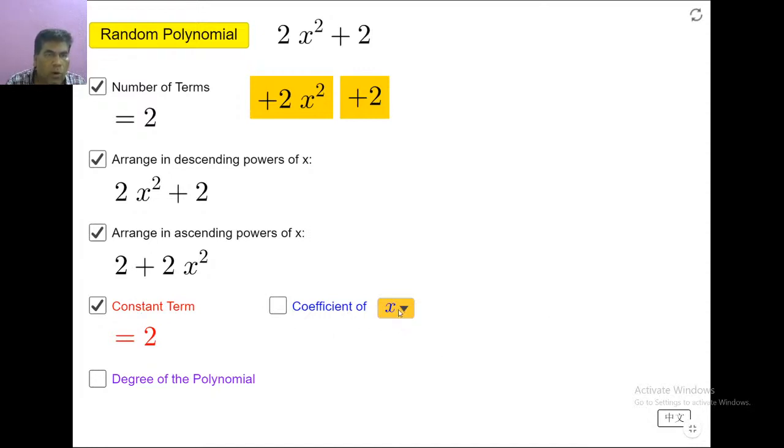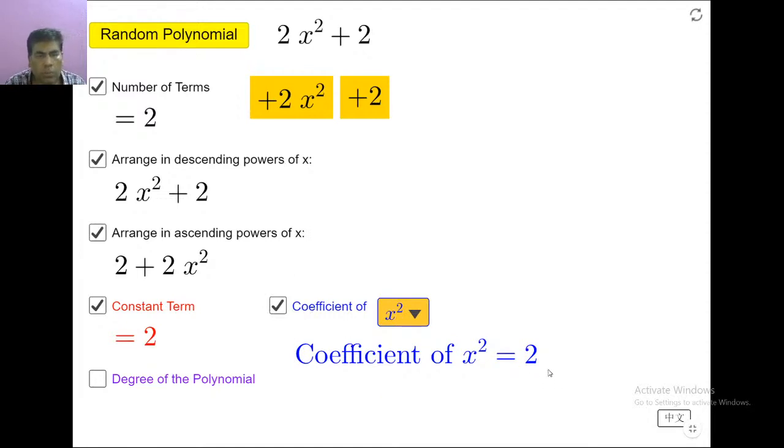So here, what is the coefficient of x? Because there is no x term in the given expression, if they ask the coefficient of x, coefficient means the numeral before x. There is no x term, so the coefficient of x is 0. If they ask the coefficient of x square, before x square we have the numeral 2. So the coefficient of x square is 2.